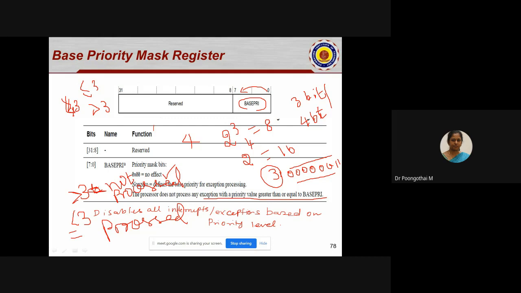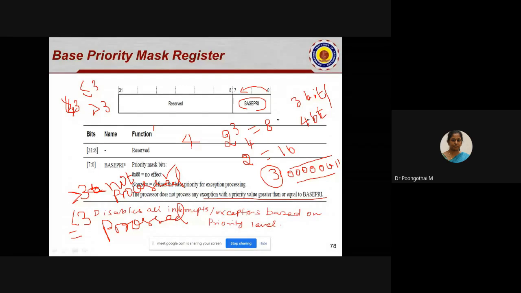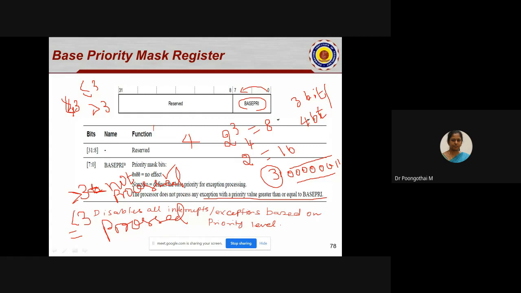Is that clear? Yes, ma'am. Lesser values are enabled, above values are disabled. Suppose the value is 5, all the exceptions with priority level 5 and above are disabled and those below are enabled. In this way we can address 8 priority levels under this field. Is that clear? If you look at this point, the processor does not process any exception with the priority value greater than or equal to this priority. So here, lesser than values are allowed. This is greater than or equal.